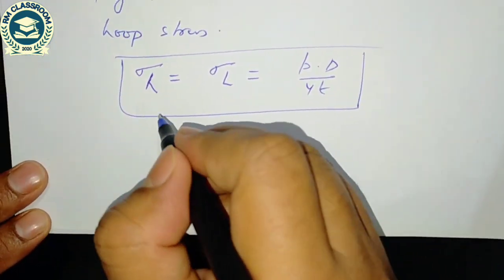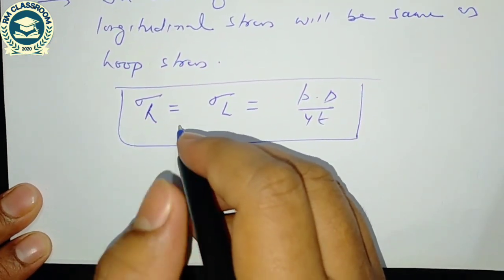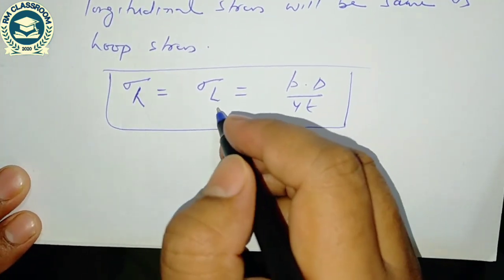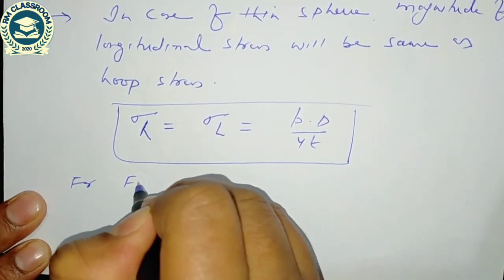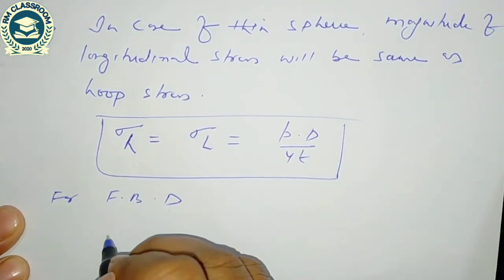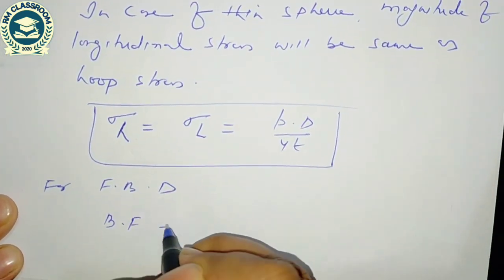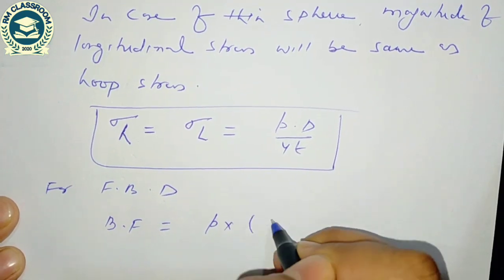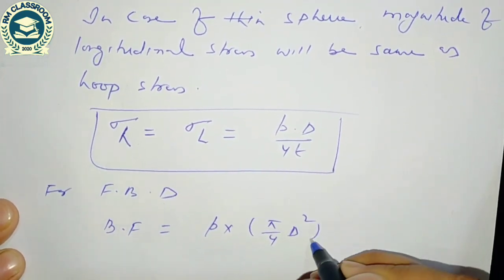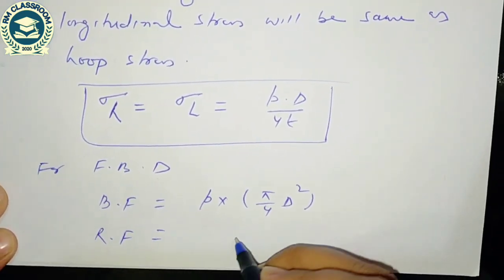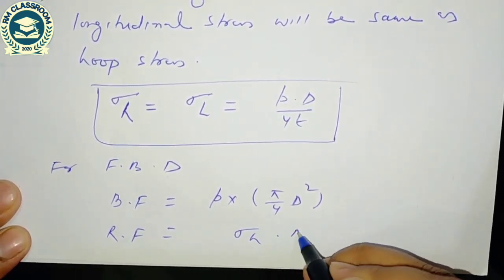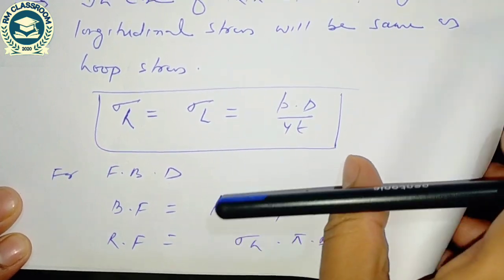If I compute the value of stress for the above free body diagram, we know that bursting force is equal to P into pi by 4 d square, and similarly resisting force is equal to sigma h into pi into d into t.